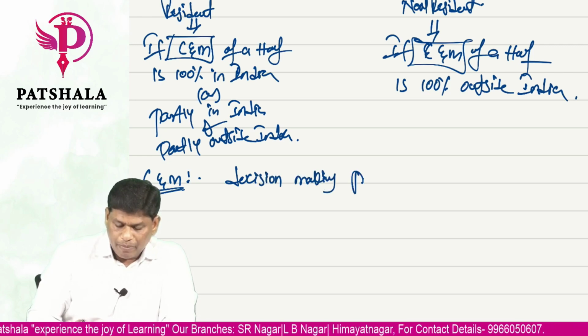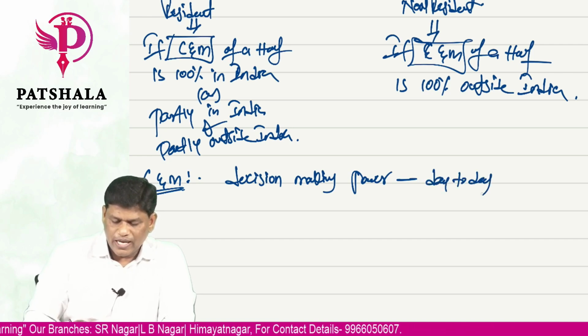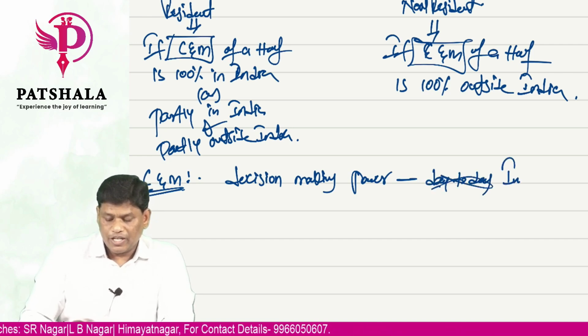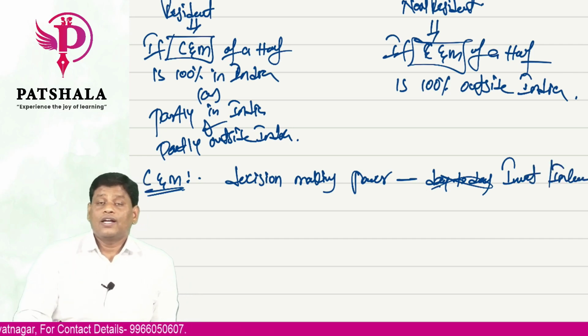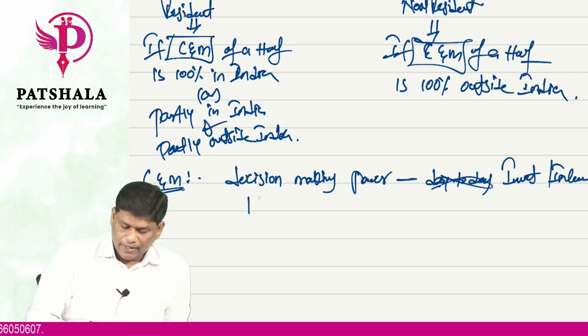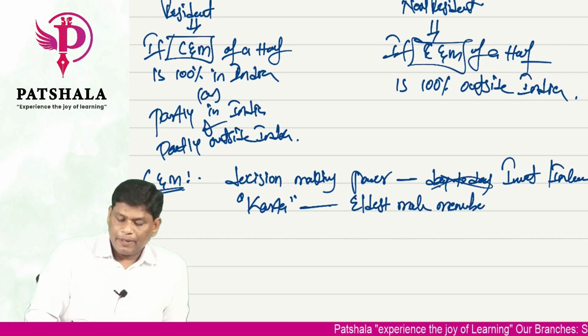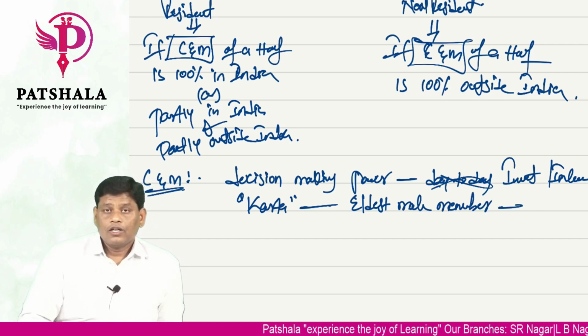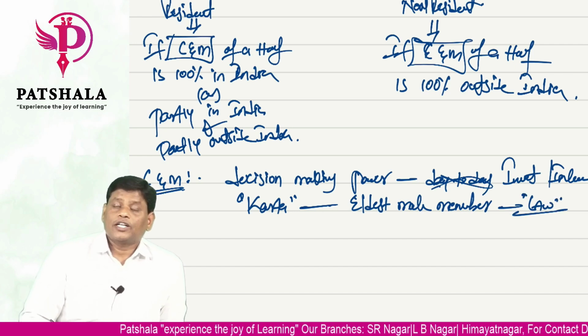The decision making power in respect of what? It is not the day-to-day affairs of the business. It is investment decisions, income decisions, the core decisions of the organization or the formation of the HUF. Who will have that? As per the law, Karta will have that power. Who is the Karta? The eldest male member of the family can become Karta. So this Karta as per law will have that control and management power.